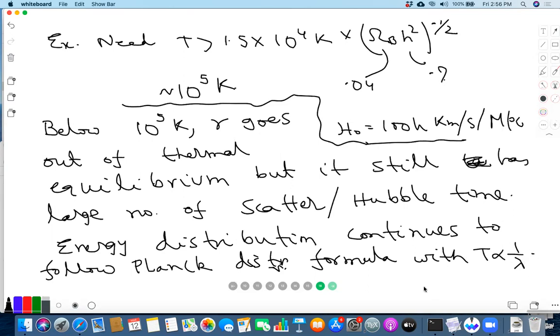That's what happens to radiation after decoupling. So it is following the Planck distribution formula not because it's in thermal equilibrium, but because it was in thermal equilibrium earlier, and that continues to be the distribution even after it has decoupled. Is this clear?